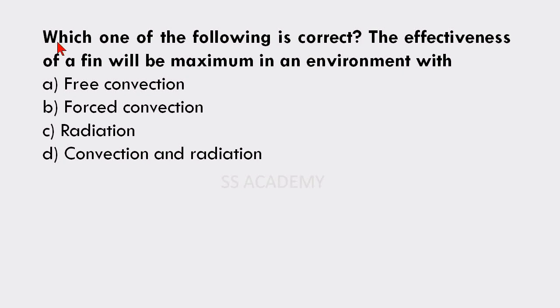And the last question is, which one of the following is correct? The effectiveness of a fin will be maximum in an environment with free convection, forced convection, radiation, or convection and radiation. The answer is option A, free convection. The effectiveness of a fin will be maximum in an environment with free convection.